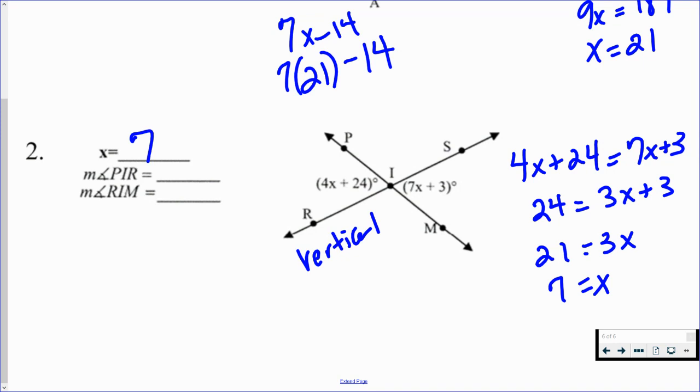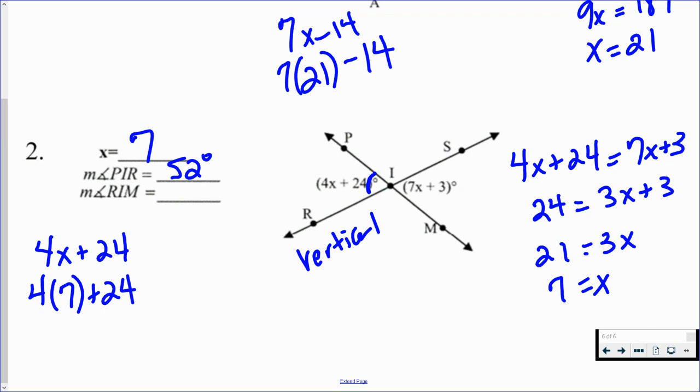Okay. Next, let's take a look at what they want us to find. The first angle they want us to find the measure of is angle PIR. Angle PIR is here, and that was 4x plus 24. Now we want to plug in 7 to that. So 4 times 7 plus 24. 4 times 7 is 28, plus 24 would give us 52 degrees for angle PIR.